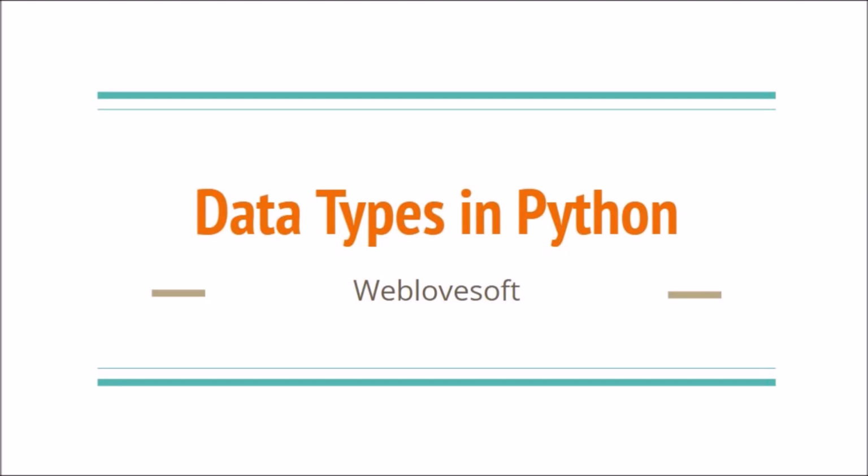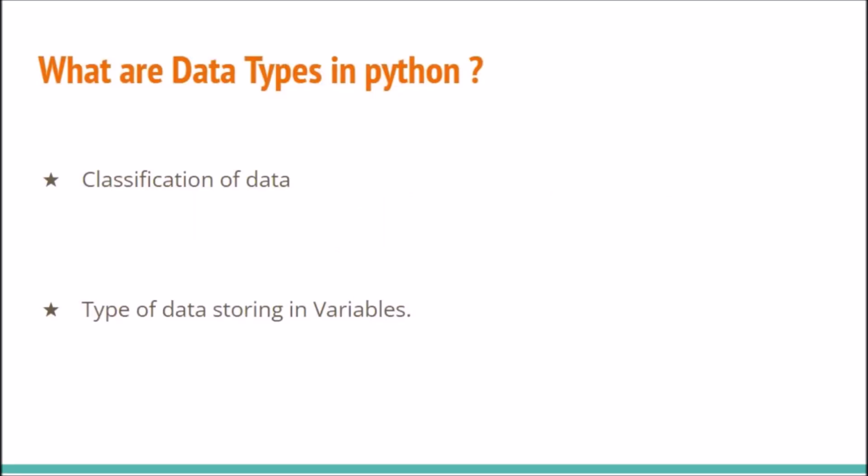Today we are going to learn about data types in Python. Let's start our class. Data types in Python refer to the classification of data stored in variables. Data types tell us the nature of the data we are storing.